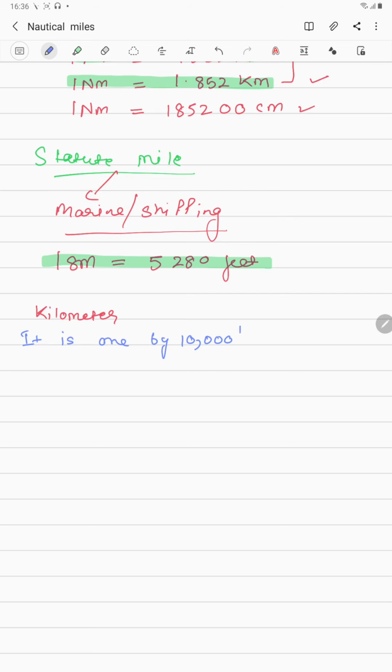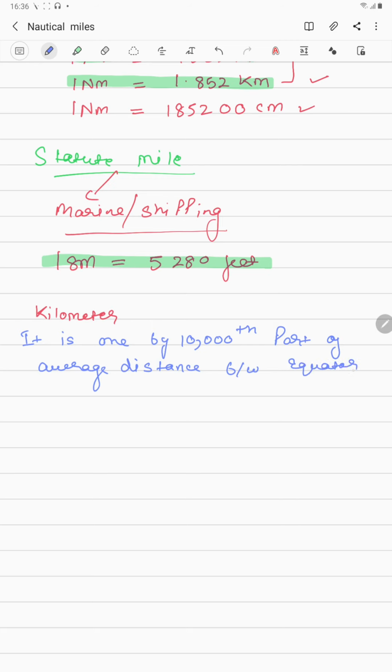A kilometer is 1 by 10,000 part of the average distance between